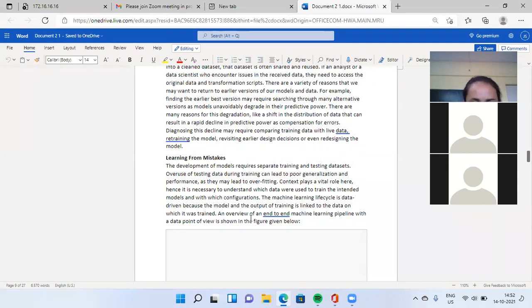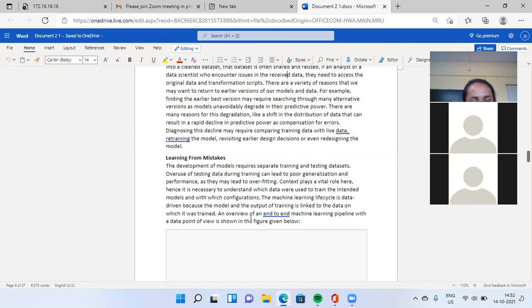Learning from mistakes. The development of a model requires separate training and testing data sets. Overuse of testing data during training can lead to poor generalization and performance, as it may lead to overfitting. Context plays a vital role here. Hence, it is necessary to understand which data are being used to train the intended model and with which configurations.